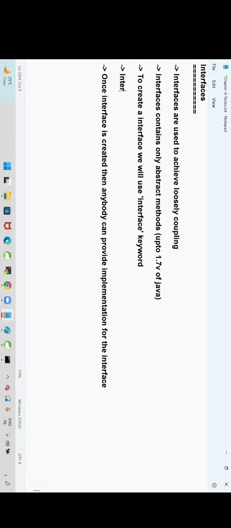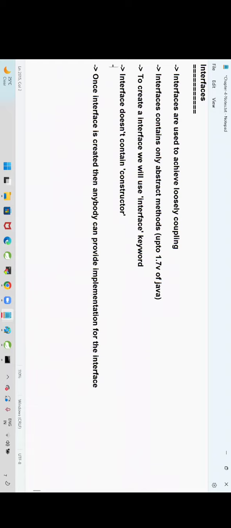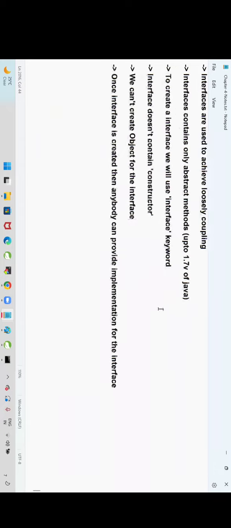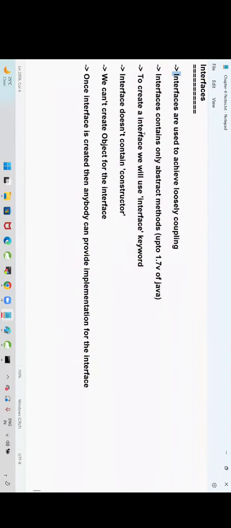Interface does not contain a constructor. We cannot create the object for an interface. Please read these points.